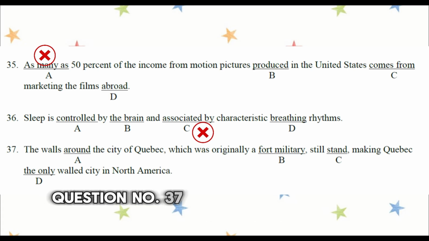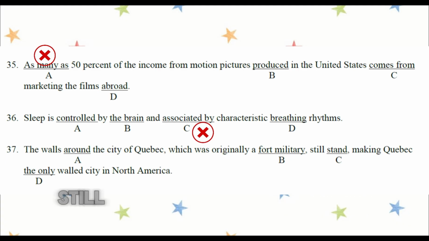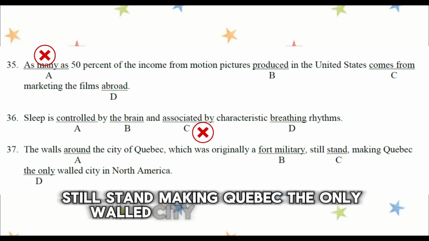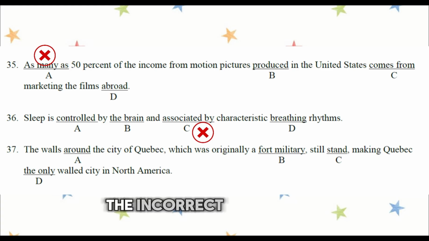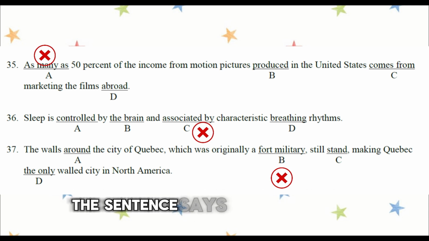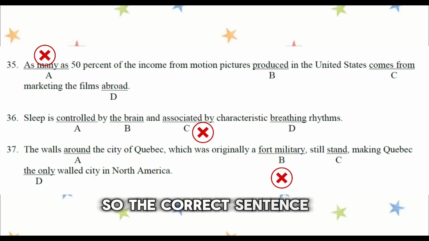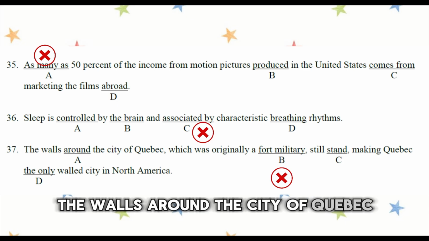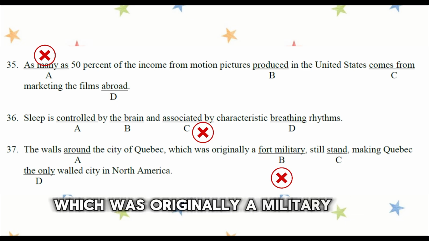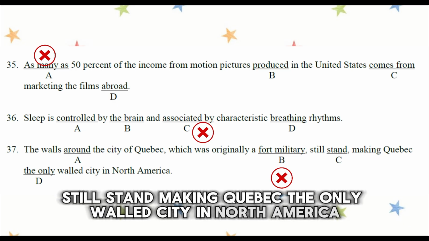Question number 37. The walls around the city of Quebec, which was originally a fort military, still stand, making Quebec the only walled city in North America. The incorrect answer is B, fort military. In English, adjectives usually come before the noun. The sentence says a fort military, but the correct order is a military fort. So the correct sentence is, the walls around the city of Quebec, which was originally a military fort, still stand, making Quebec the only walled city in North America.